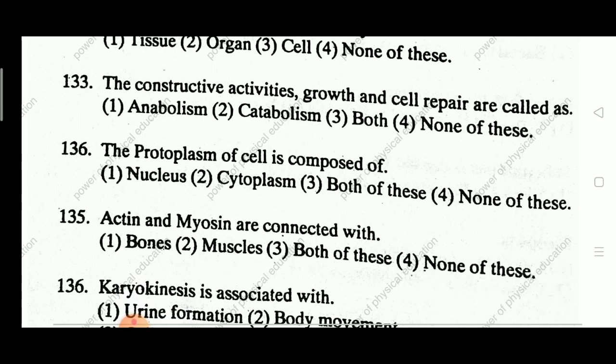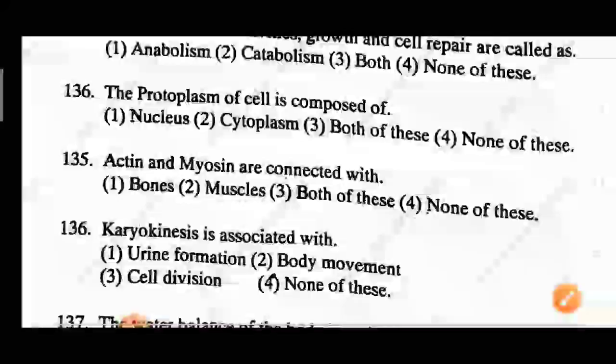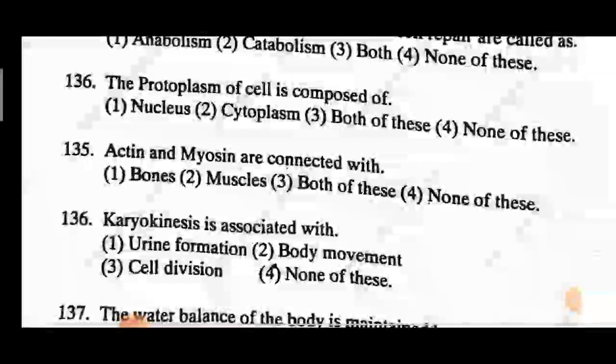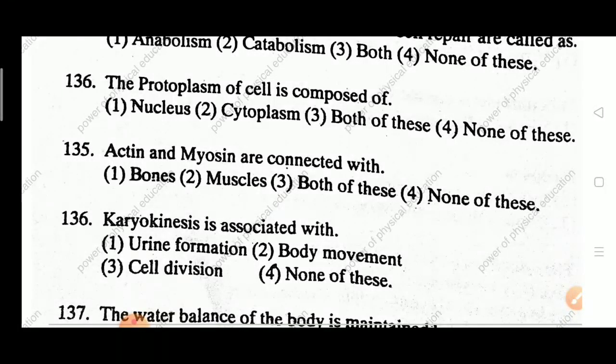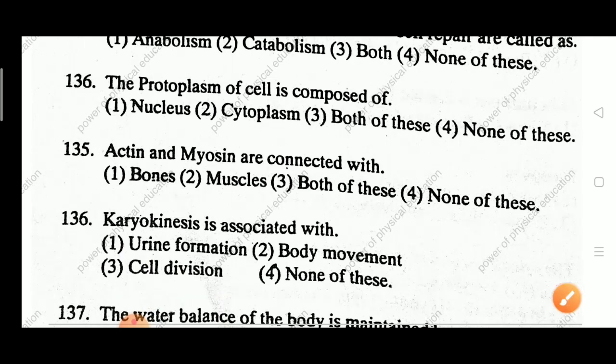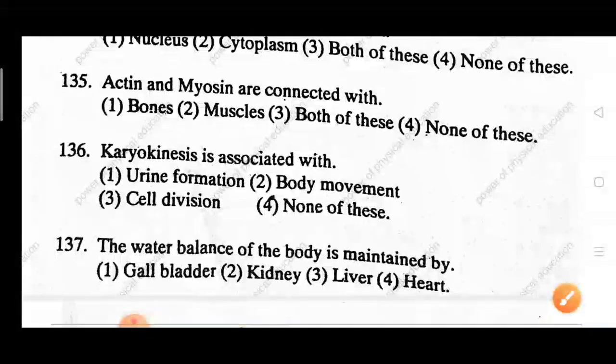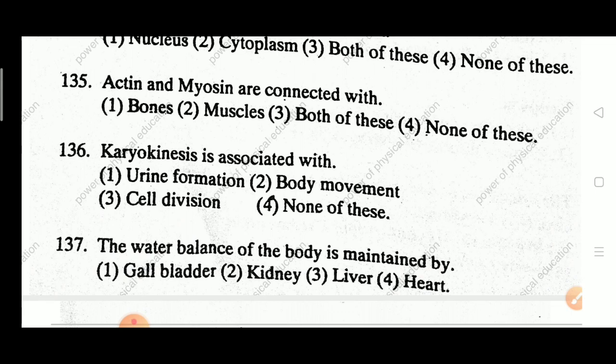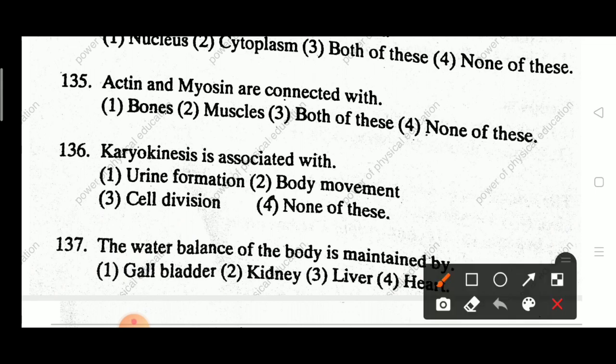Next question. Karyokinesis is associated with urine formation, body movement, cell division, none of this. Answer: cell division. Next question 137. The water balance of the body is maintained by gallbladder, kidney, liver, heart. Answer: kidney. Here kidneys are the excretory organs.